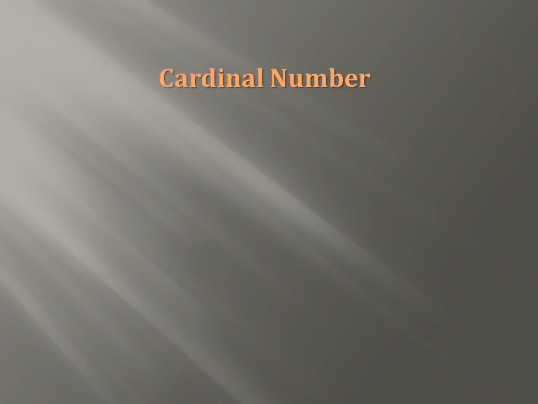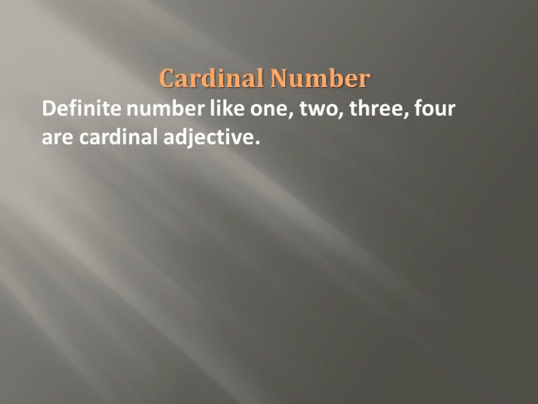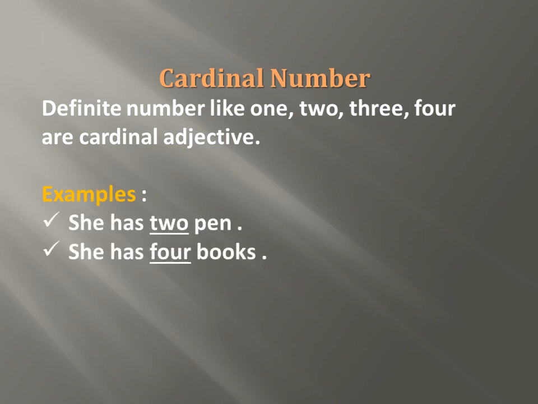Let us see cardinal numbers. Definite numbers like 1, 2, 3, 4 are cardinal adjectives. Examples: she has 2 pens. She has 4 books. 2 and 4 are here cardinal numbers. Means 1, 2, 3, 4, 5, 6, 7, 8, 9, 10. This goes on. This type of adjectives are cardinal numbers.